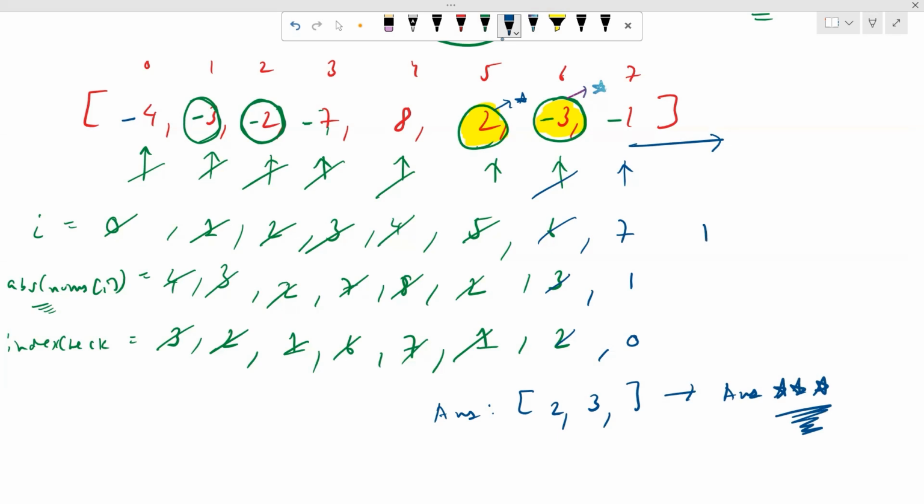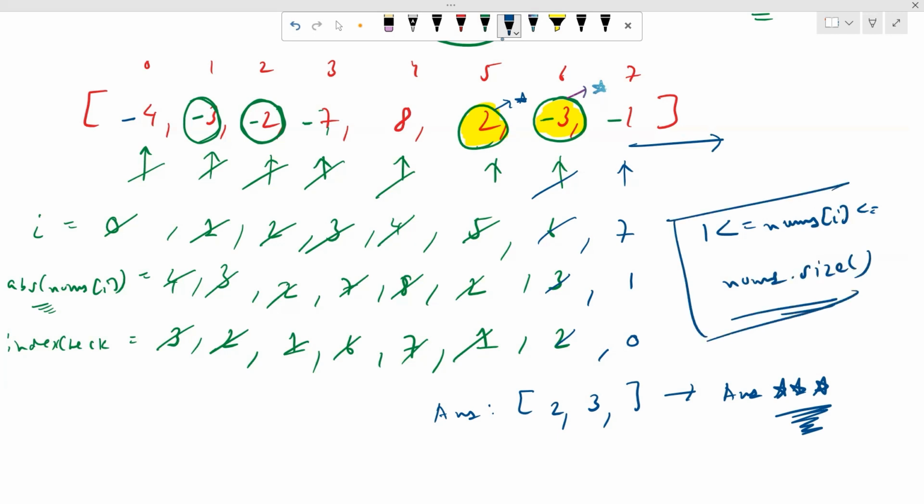This is our main condition, which is nums of size, right? This gives us the intuition of why we need to take the absolute of nums of I as the index, and how we are traversing over the array, right? Now let's try to code this thing up.